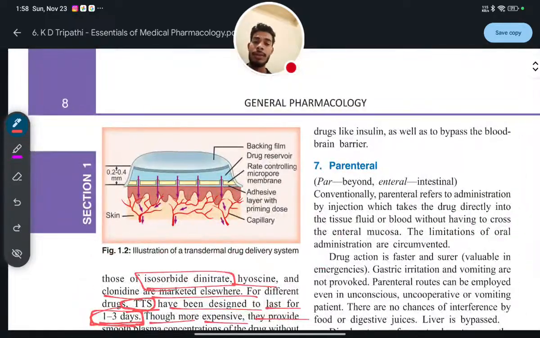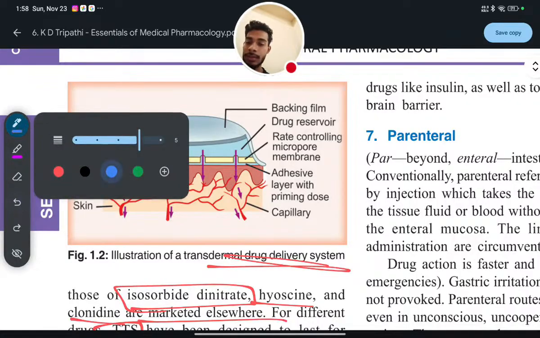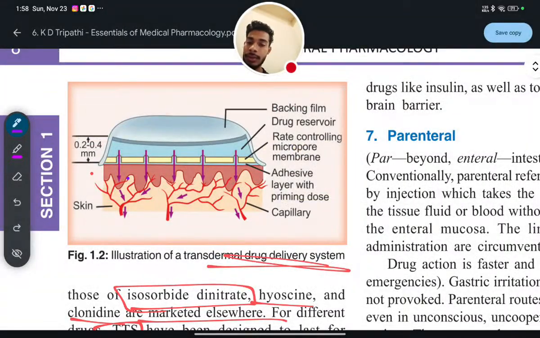Okay, now we will see the illustration of transdermal drug delivery. See, this is the transdermal patch. This is the gummy or adhesive part. This part. Wait, I'll show you. This part is the adhesive part.